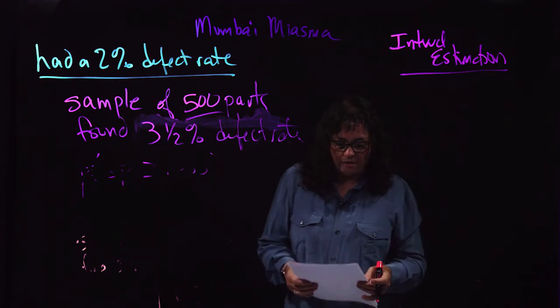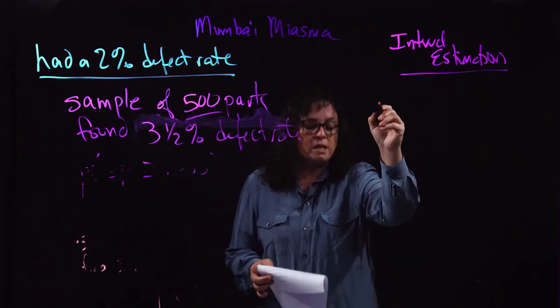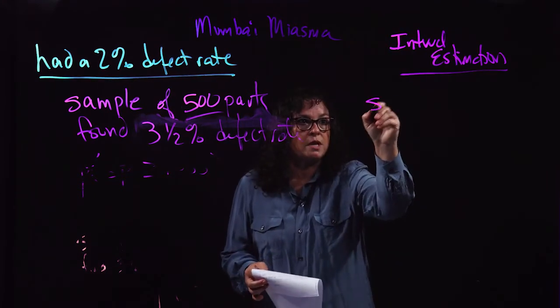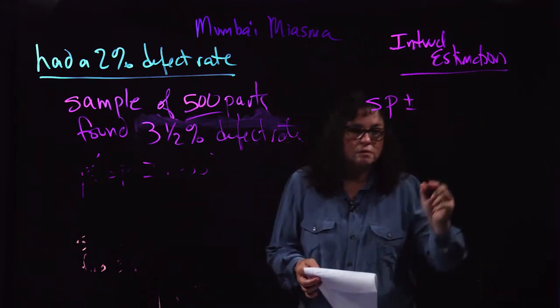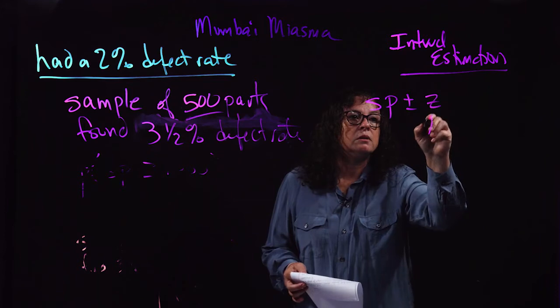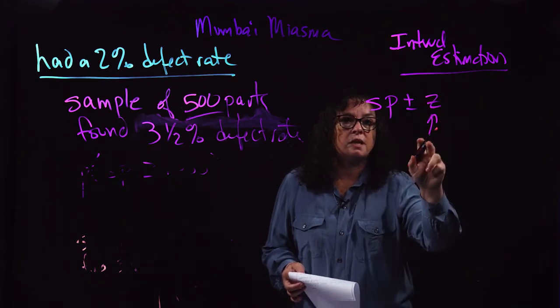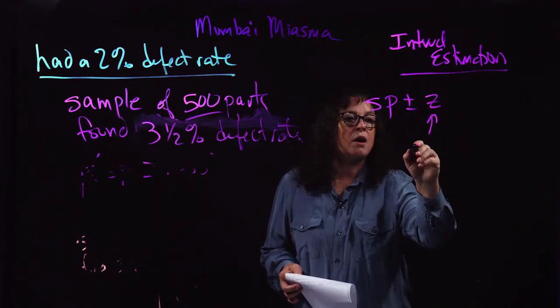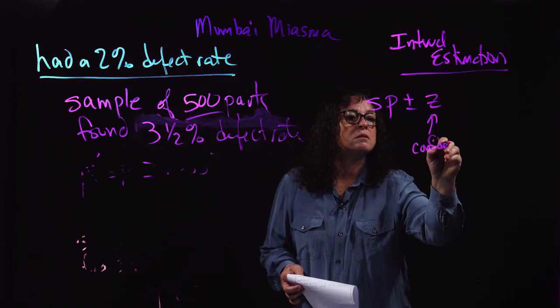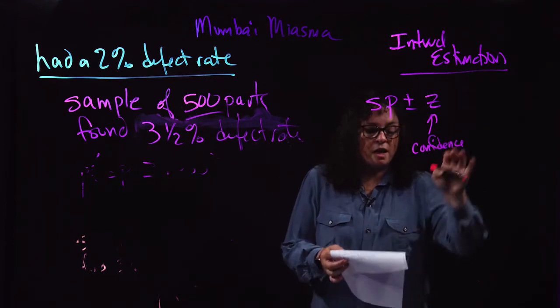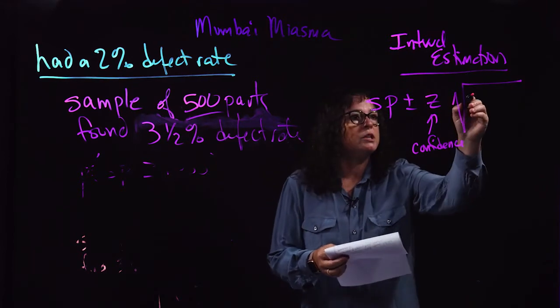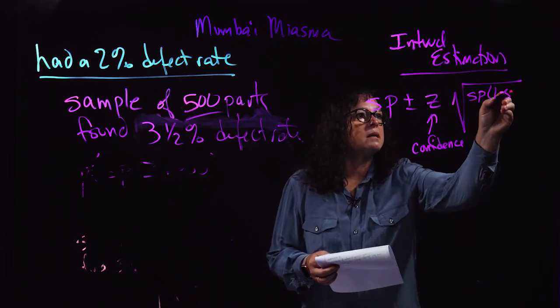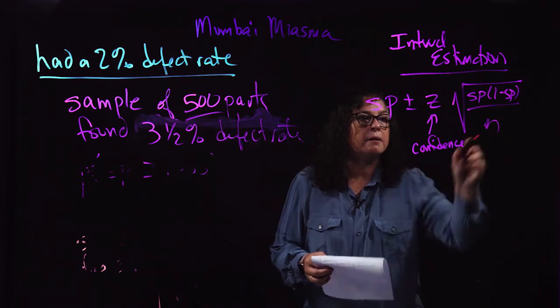Now, to do that for a binomial, you take your sample proportion, or SP, and add and subtract your critical value. That critical value is from the Z table, and it has to do with just how confident you want to be of your results. And then you have your error term, which is the square root of SP times 1 minus SP divided by N.